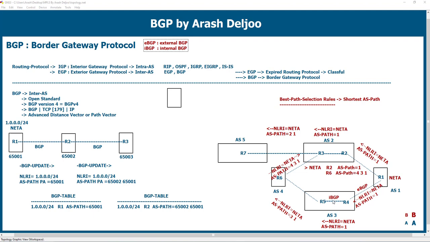BGP can work inside of an AS, but for external networks, it's okay. You can use BGP for advertising external networks between two internal routers. We use it for advertising external routes, and this is okay.